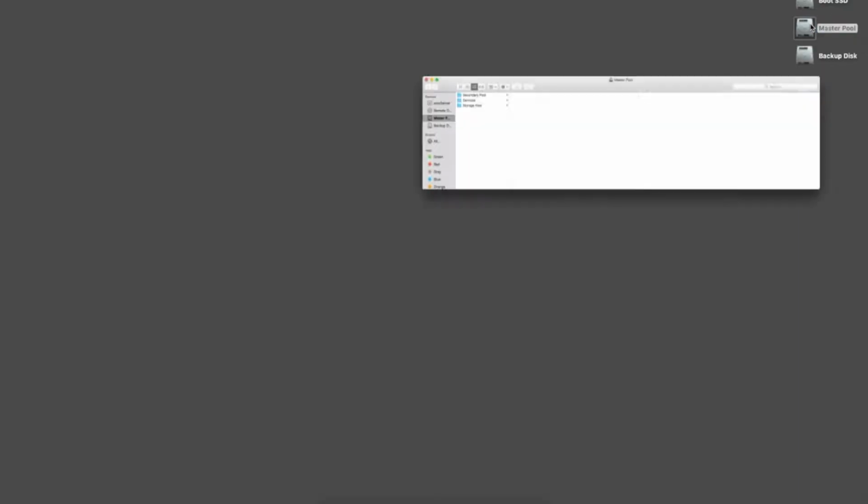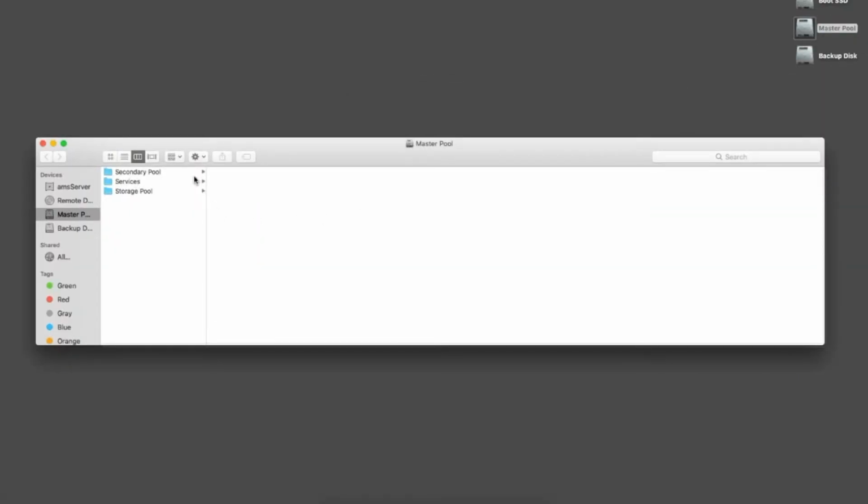So I'm back with a screen recording of the Mac Pro server here, and I'm basically going to be showing you how I have this set up. So if we go up to Master Pool, I'll start with talking about how I have the file system arranged. So you can see at the root of the drive or whatever it is, I have 3 folders. The first one is Secondary Pool, and this is where my archives and stuff are going to go. That is a shared folder.